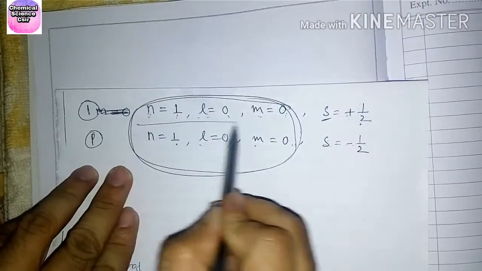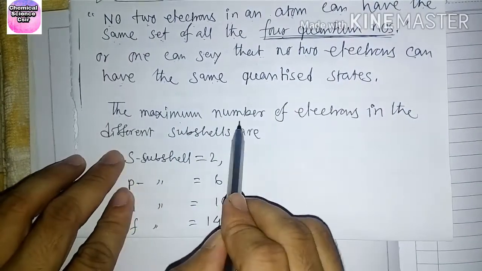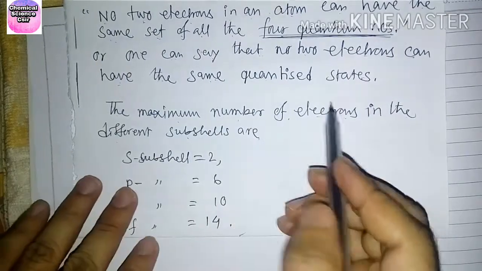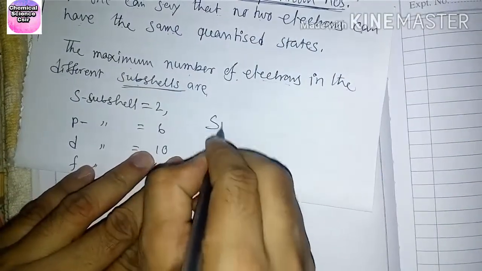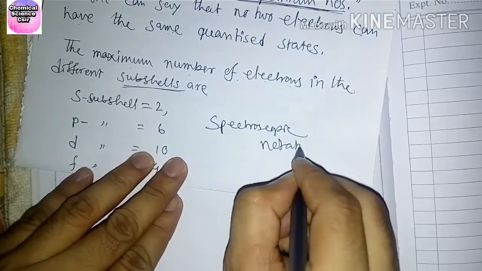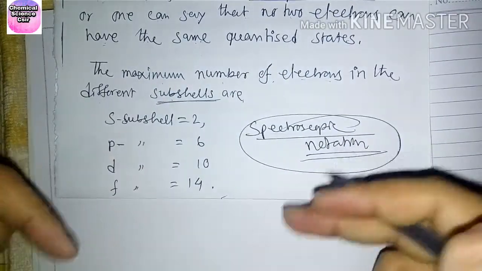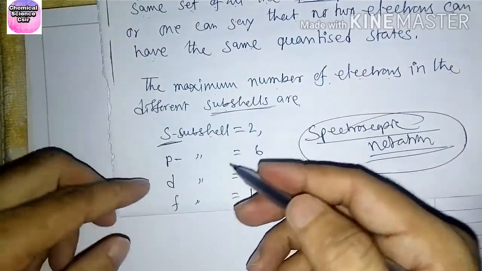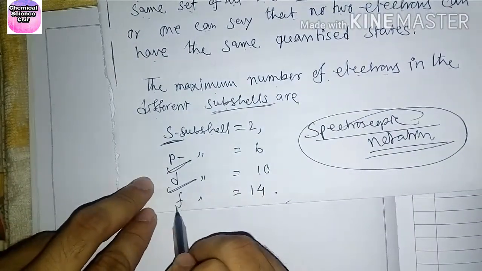Understood? Now let's see the maximum number of electrons in the different subshells, using the spectroscopic notation. Some books write it like this. These are the s subshell, or s orbital, p orbital, d orbital, and f orbital.